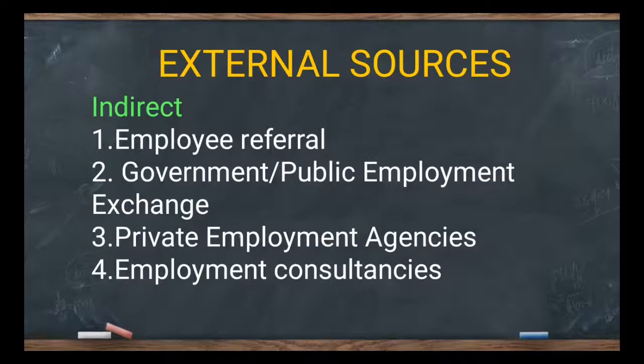The next one is private employment agencies. A private employment agency is quite the opposite of the government one. It is similar to the public one, but its ownership is in private hands. They connect, as a link, the job provider and the job seeker.